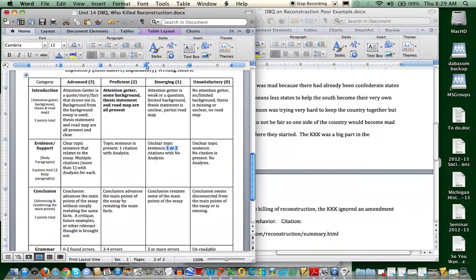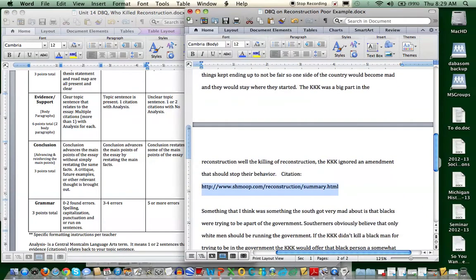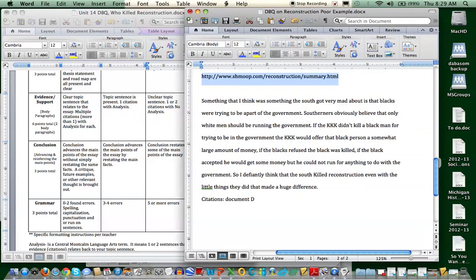So right now they're at 3. They've got 5 out of 15 total points, and really 5 out of 9 of their first points. So a lot of things missing here. Let's see. And then this last paragraph, this is supposed to be a conclusion. I'm going to read this to you, and I can tell you I really don't feel it's much of a conclusion. "Something that I think was something the South got very mad about is that blacks were trying to be a part of the government."